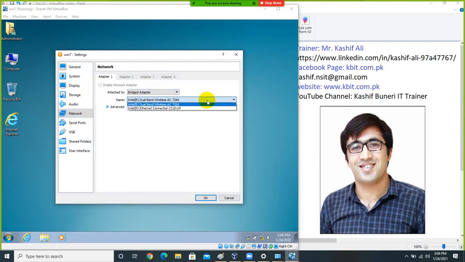We have two options. In our laptop usually we have two options for physical connectivity. One is our Ethernet adapter and the other is wireless. Now my Ethernet adapter is connected, so I am going to select this option and click OK.